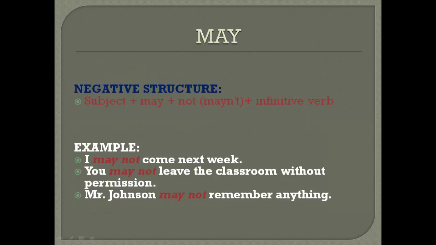Negative structure: subject, may not, infinitive verb. Examples 1: I may not come next week. 2: You may not leave the classroom without permission. 3: Mr. Johnson may not remember anything.